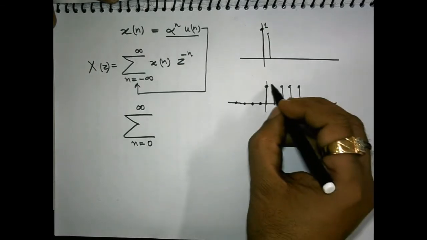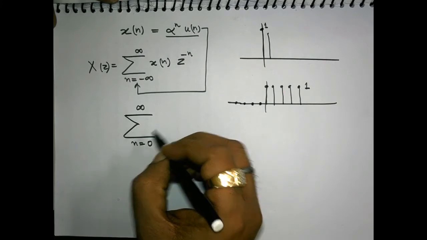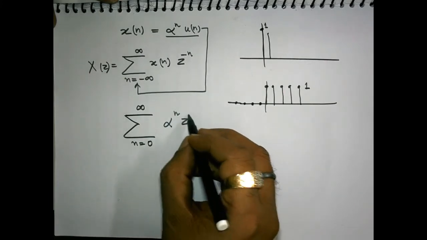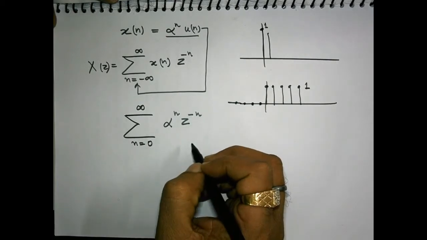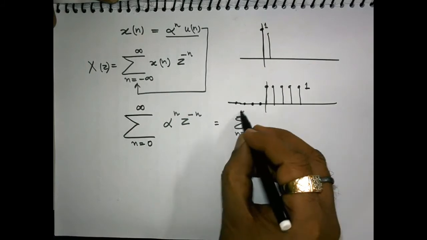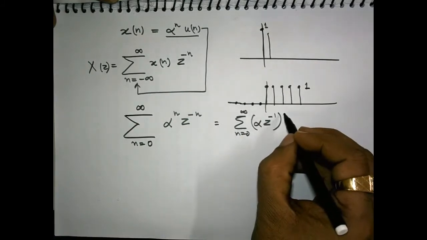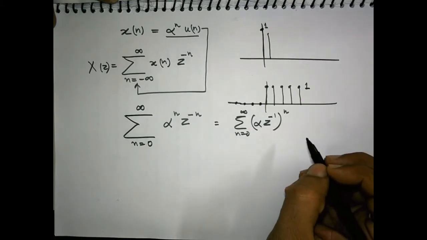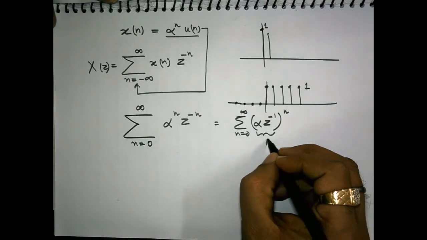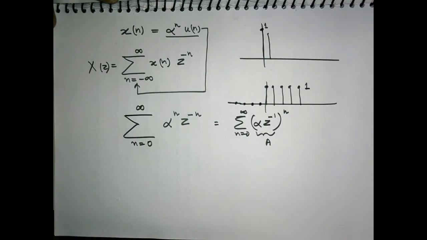And since the strength of u[n] is 1, this is now translated over here. What is left is alpha to the power n z to the power minus n, which can further be written as summation n equals 0 to infinity (alpha z inverse) to the power n. Now this can be assumed as a GP with infinite terms.